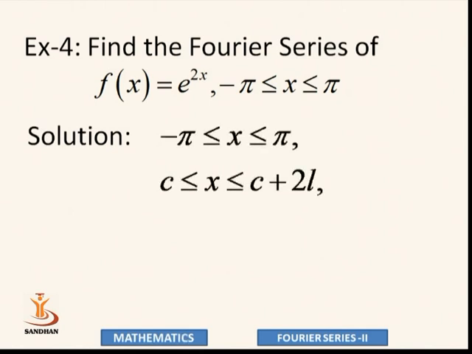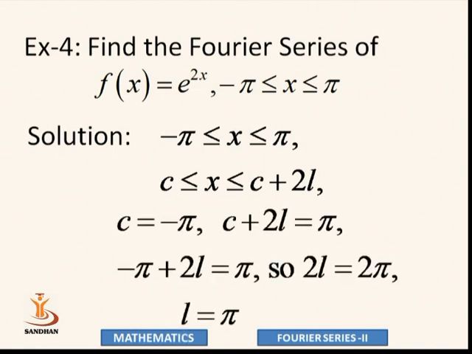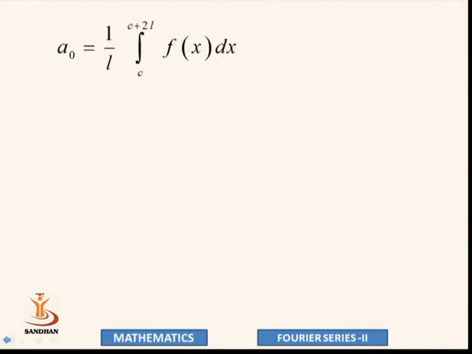So first start by finding c to c plus 2l. C equals minus pi, c plus 2l is pi. So the value of L is pi. In minus pi to pi, the value of L is pi for this function e to the power 2x.